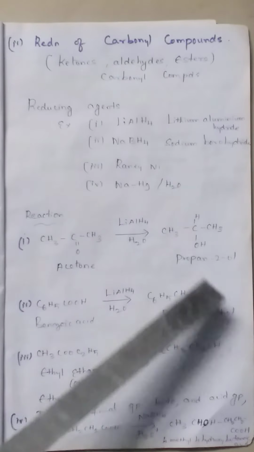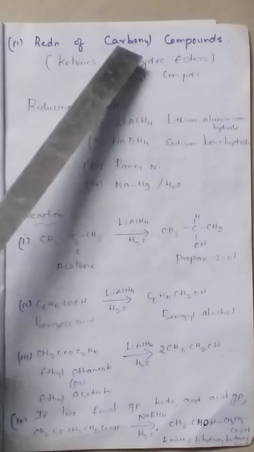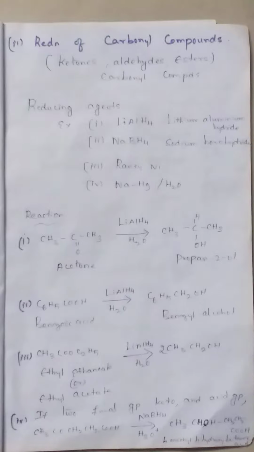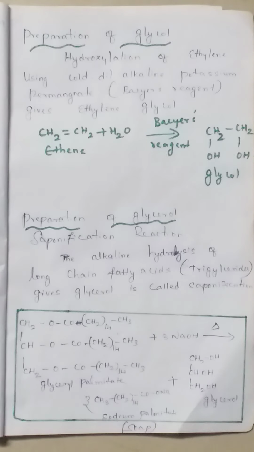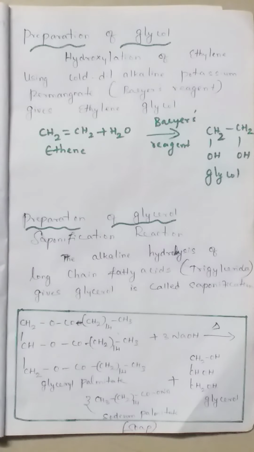How will you prepare alcohols from carbonyl compounds? The next preparation for the alcohol is dihydric alcohol. We know dihydric alcohol means compounds which contain 2 OH groups, 2 hydroxyl groups. So there is only one preparation for glycol. So very important 2 mark question: how will you prepare glycol from ethene molecule?